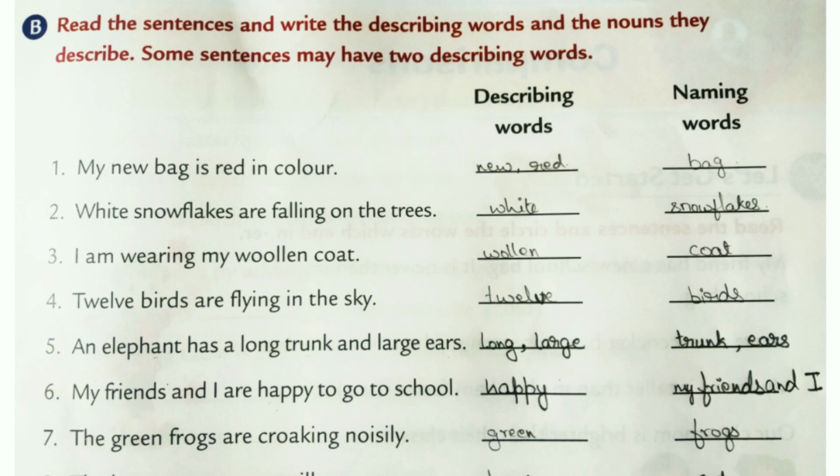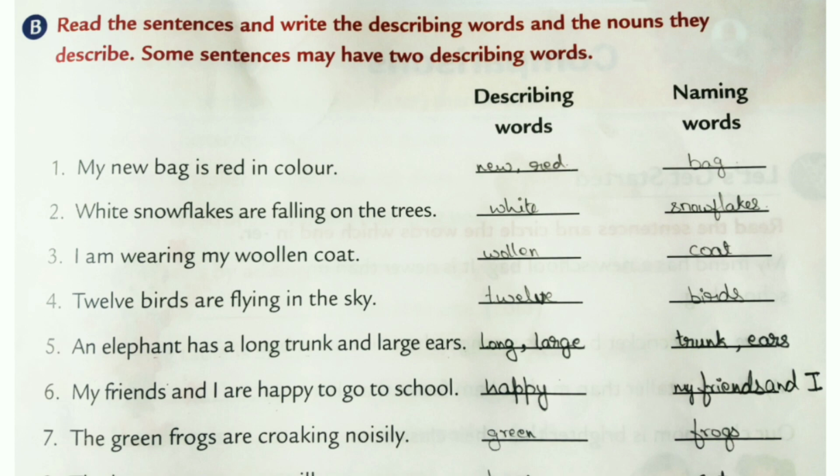Seventh one, the green frogs are croaking noisily. So here we are talking about frogs. So frog is the naming word, and how is the frog? Green. So green is the describing word.